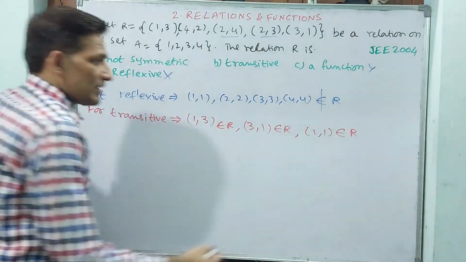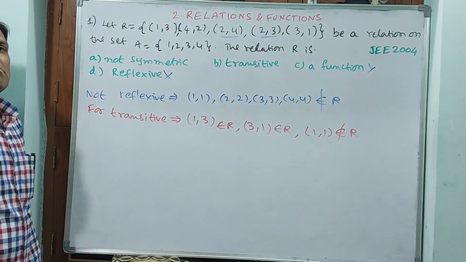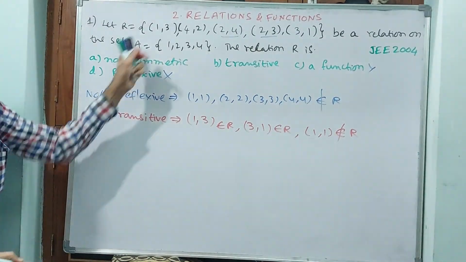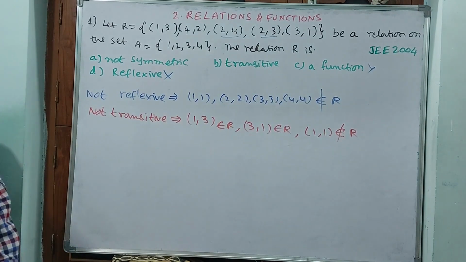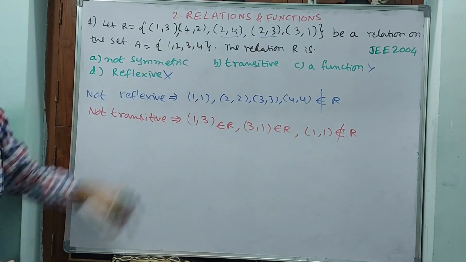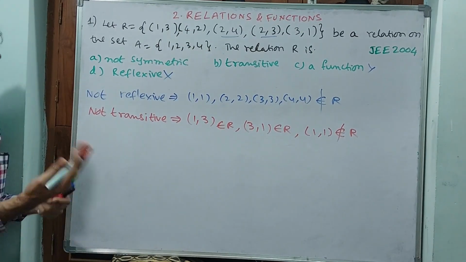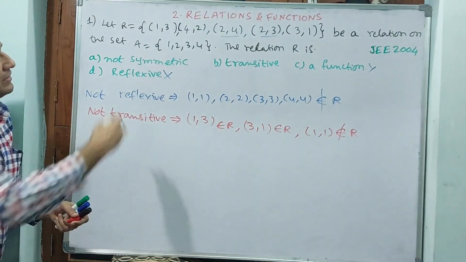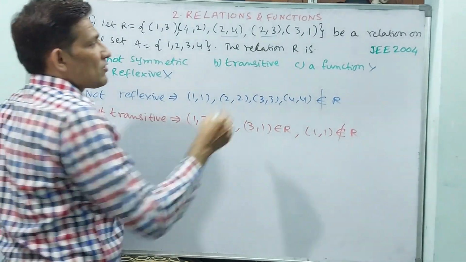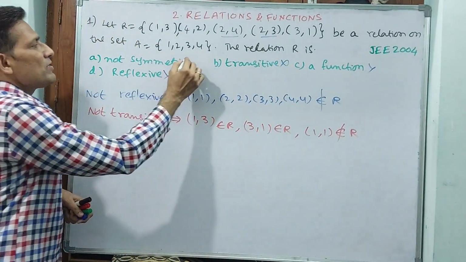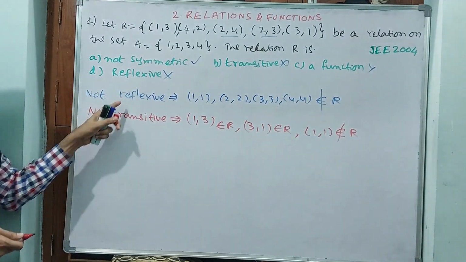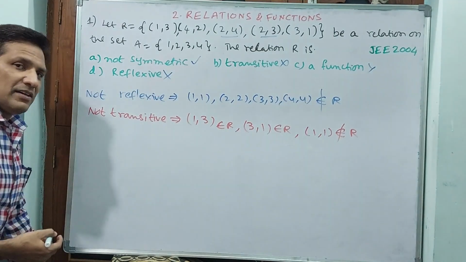Is (1,1) there? Not there, so (1,1) does not belong to R. Now it is not transitive. Even you can see (2,4) is there, (4,2) is there, but (2,2) is not there. But we need not write several, because if one is not available, then we can close this option. This is not transitive. Then you have only one left, not symmetric. This also we will see.